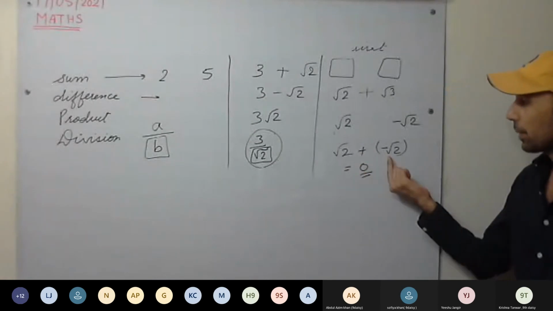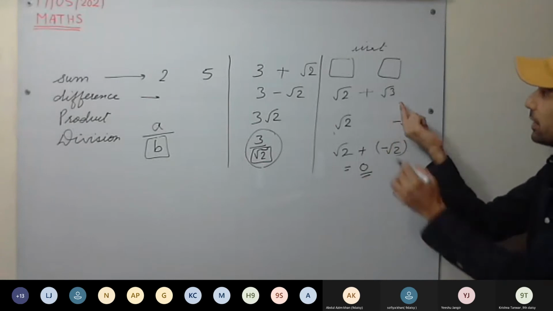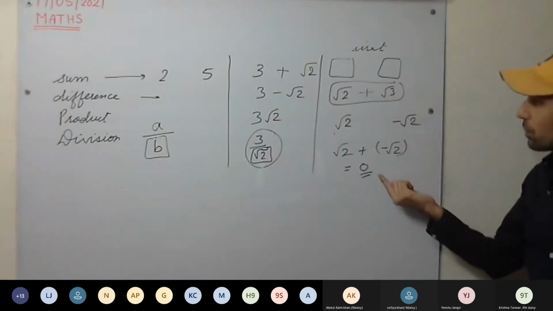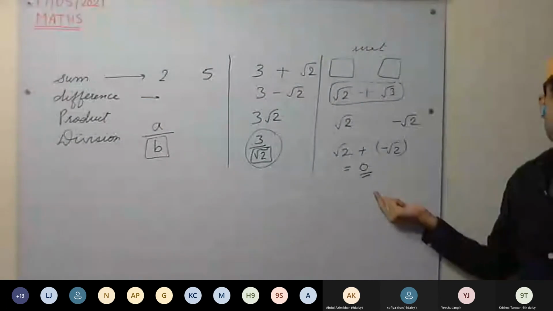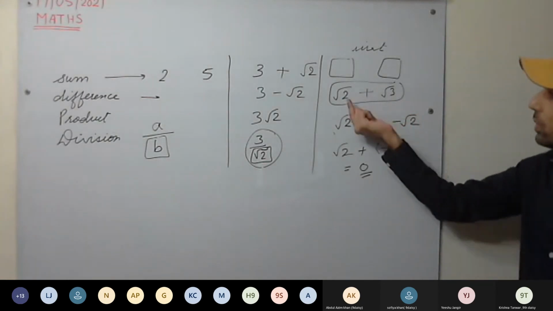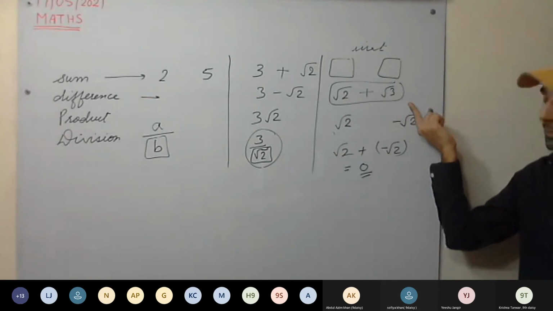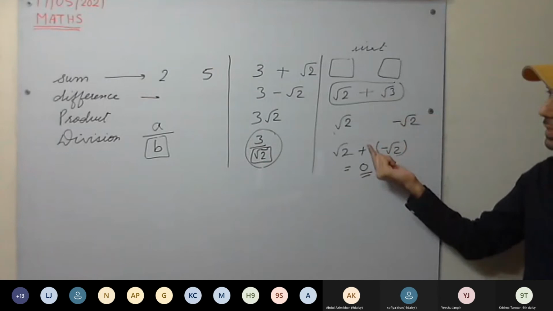So you can see the sum of two irrational numbers is rational. Here the sum of two irrational numbers is irrational. So the sum of two irrational numbers may or may not be rational. It can be irrational as well. This is clear? So the sum of two irrational numbers need not be irrational. It can be rational, it can be irrational, depending on the numbers.